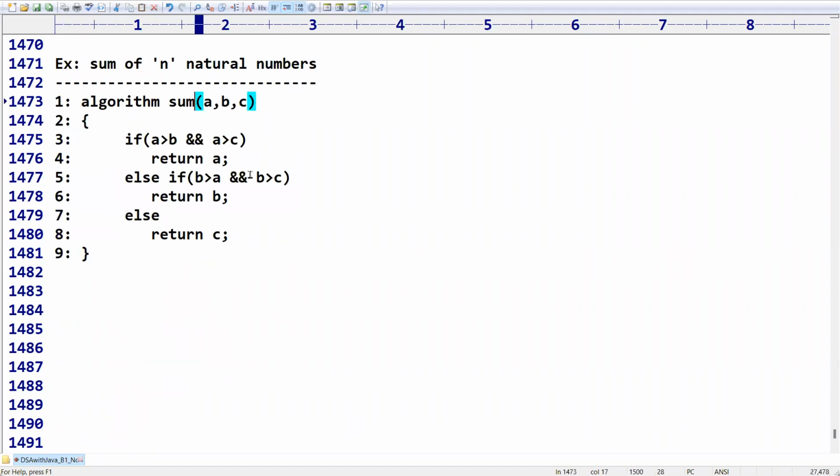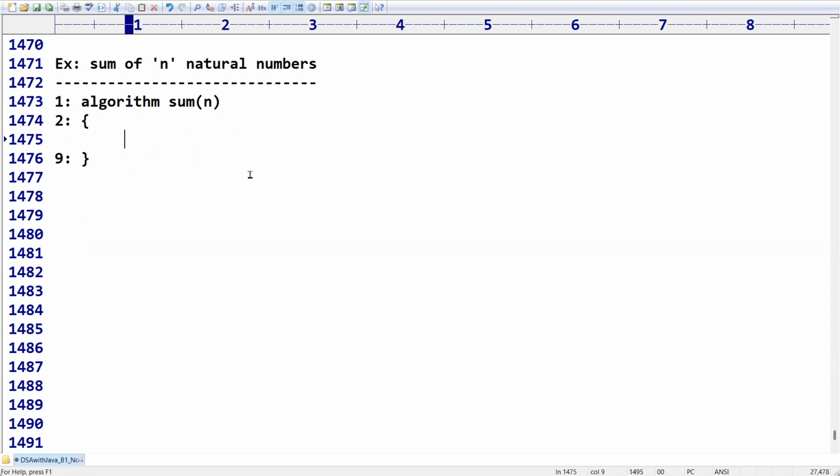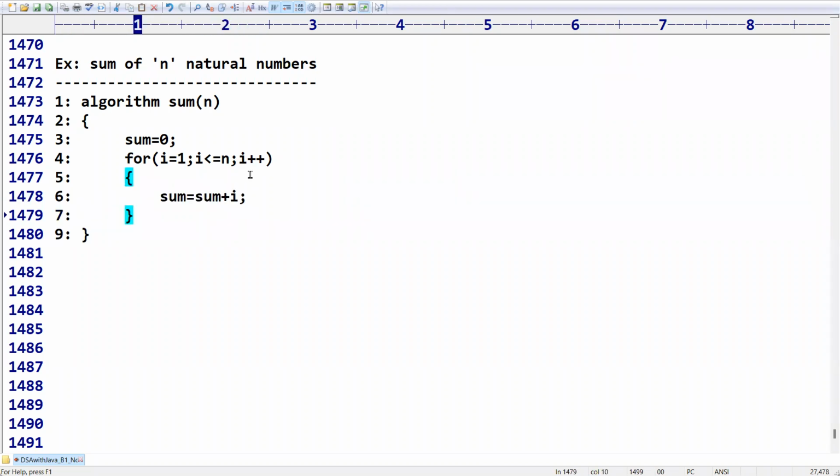In the algorithm, I'm taking some n. Here we have to write the logic. What is that logic? Third line: initially I'm going to take sum is equal to 0. Fourth line: for i is equal to 1, i less than or equal to n, i plus plus. I think everyone knows about this. After this, I'm going to take the statement like sum is equal to sum plus i. Then the seventh one is going to close, and the eighth one, maybe I'm going to return the sum value. That's all.